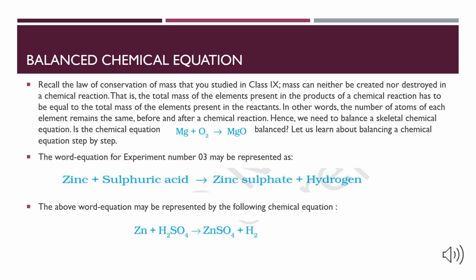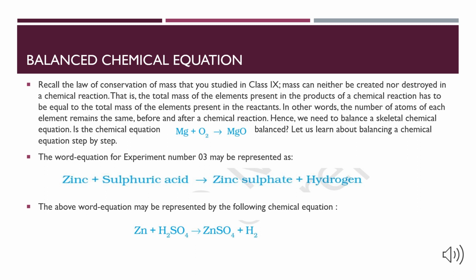Balanced chemical equation. Do you remember the law of conservation of mass that we studied in class 9th? The law states that mass can neither be created nor be destroyed in a chemical reaction. That is, the total mass of the elements present in the products of a chemical reaction has to be equal to the total mass of the elements present in the reactants. In other words, the number of atoms of each element remains the same before and after a chemical reaction. Hence, we need to balance a skeletal chemical reaction.